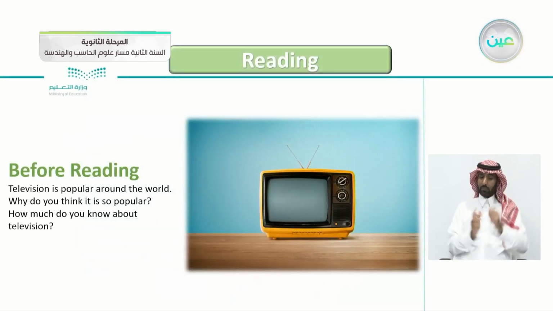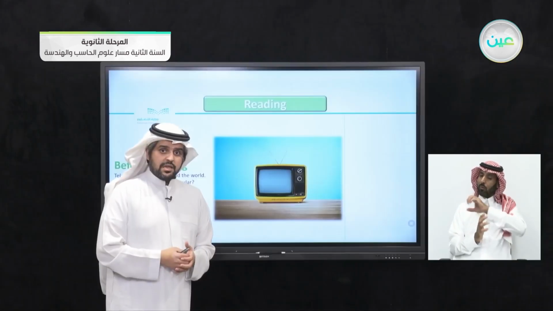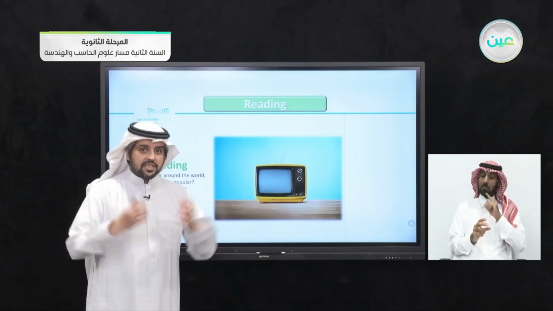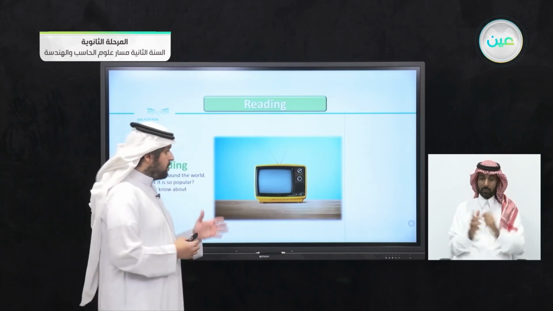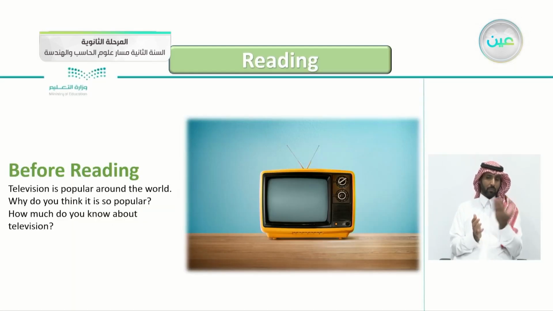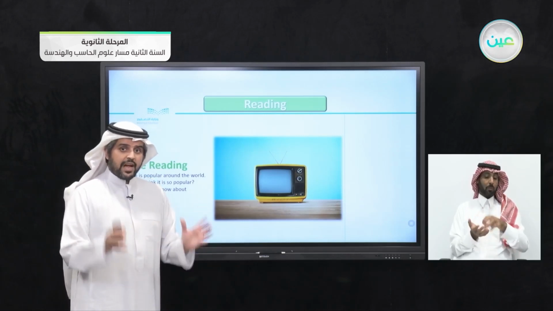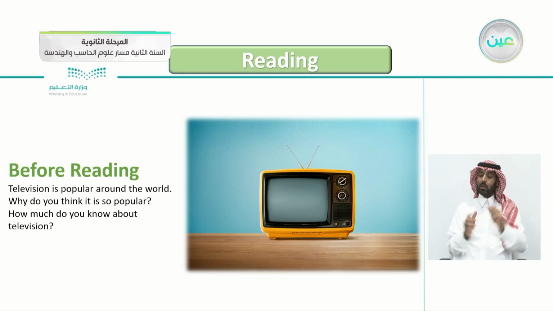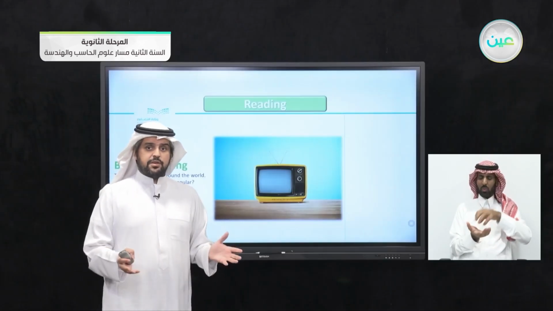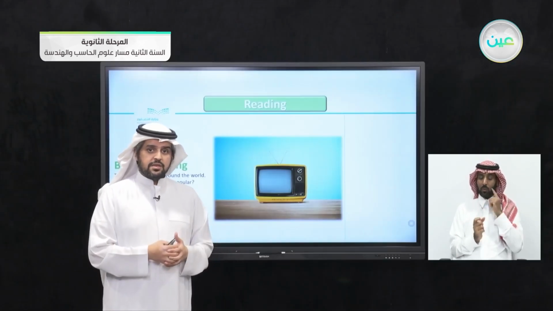So this is, of course, what we have in our houses. In each house, this is a TV. Maybe you're now watching me from your TV. Before reading question here, television is popular around the world. This is a known fact. Television is extremely popular. It's in almost every house in the world. Why do you think it's so popular? Why are TVs so popular? What makes them popular? Can you think of one or two reasons?